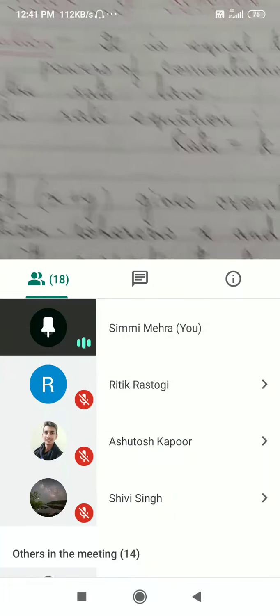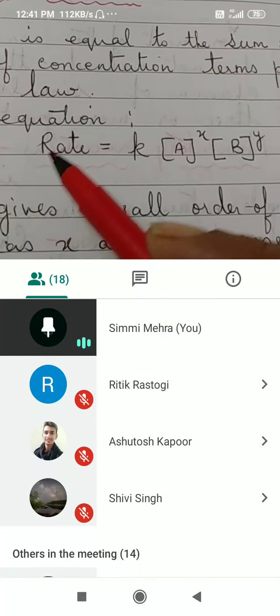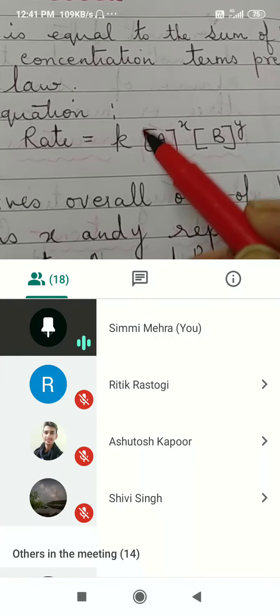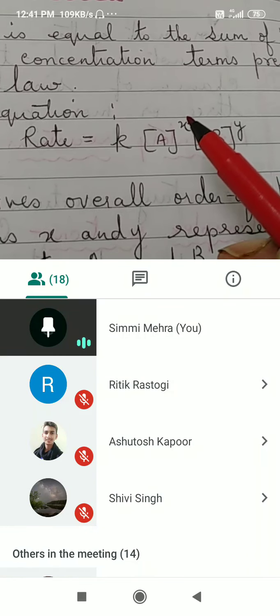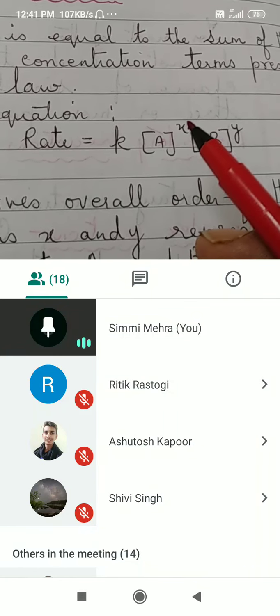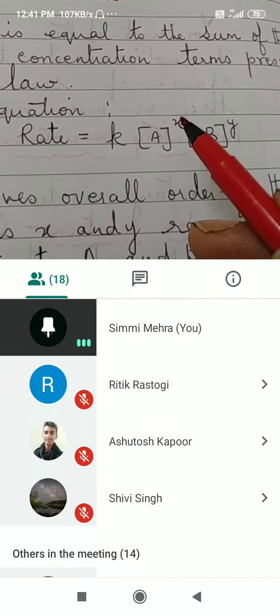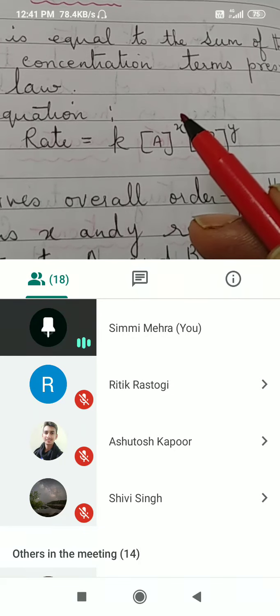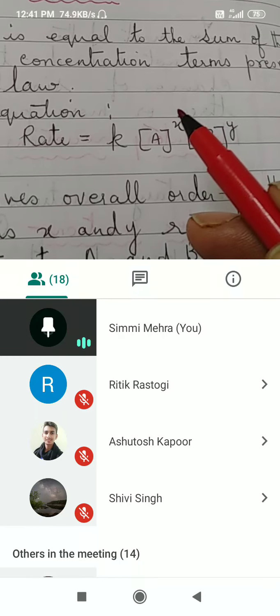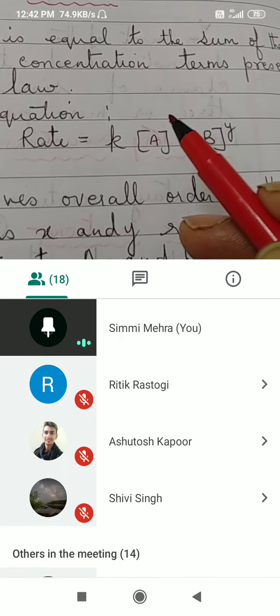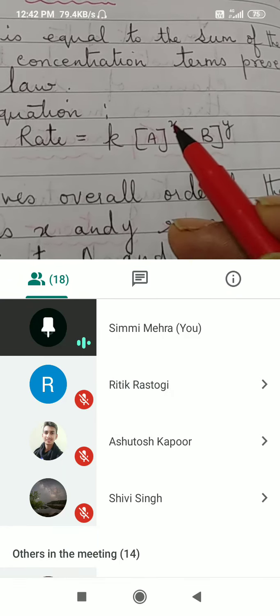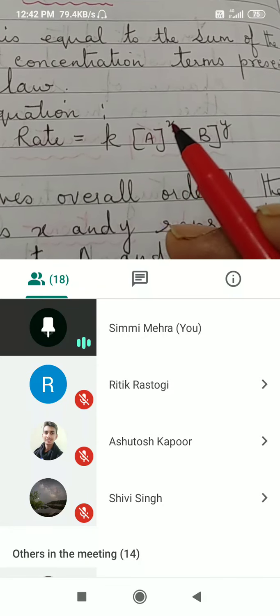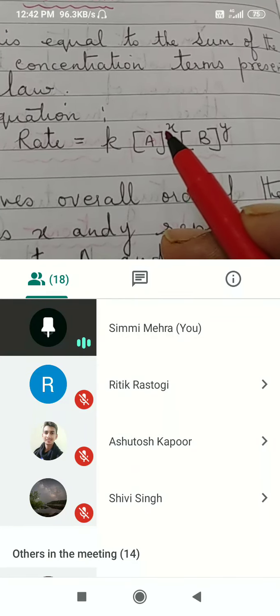Okay, now what is the rate law expression? I told you rate is equal to k concentration of A raised to the power of x. It is not raised to the power of small a. If it was raised to the power of small a, it would be the stoichiometric coefficient or number of moles of A taking part in a balanced chemical equation. This has got nothing to do with number of moles or balanced chemical equation.